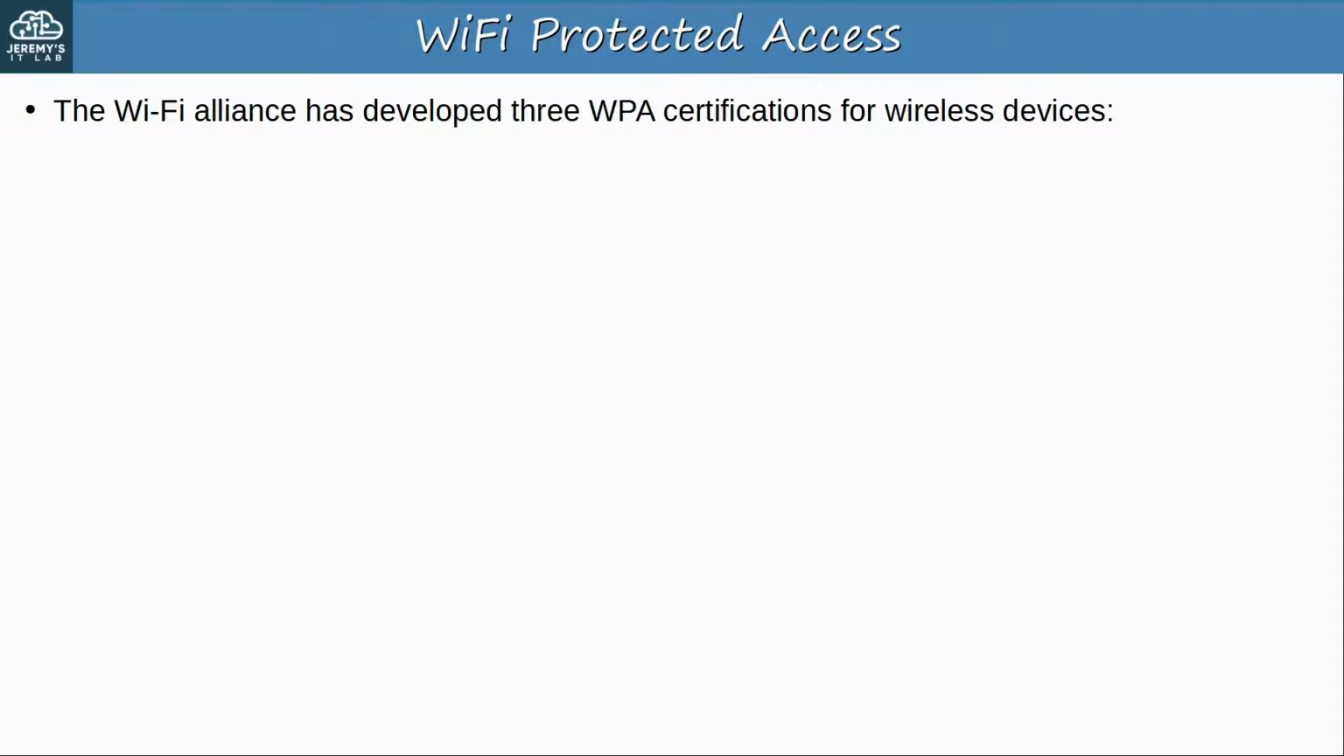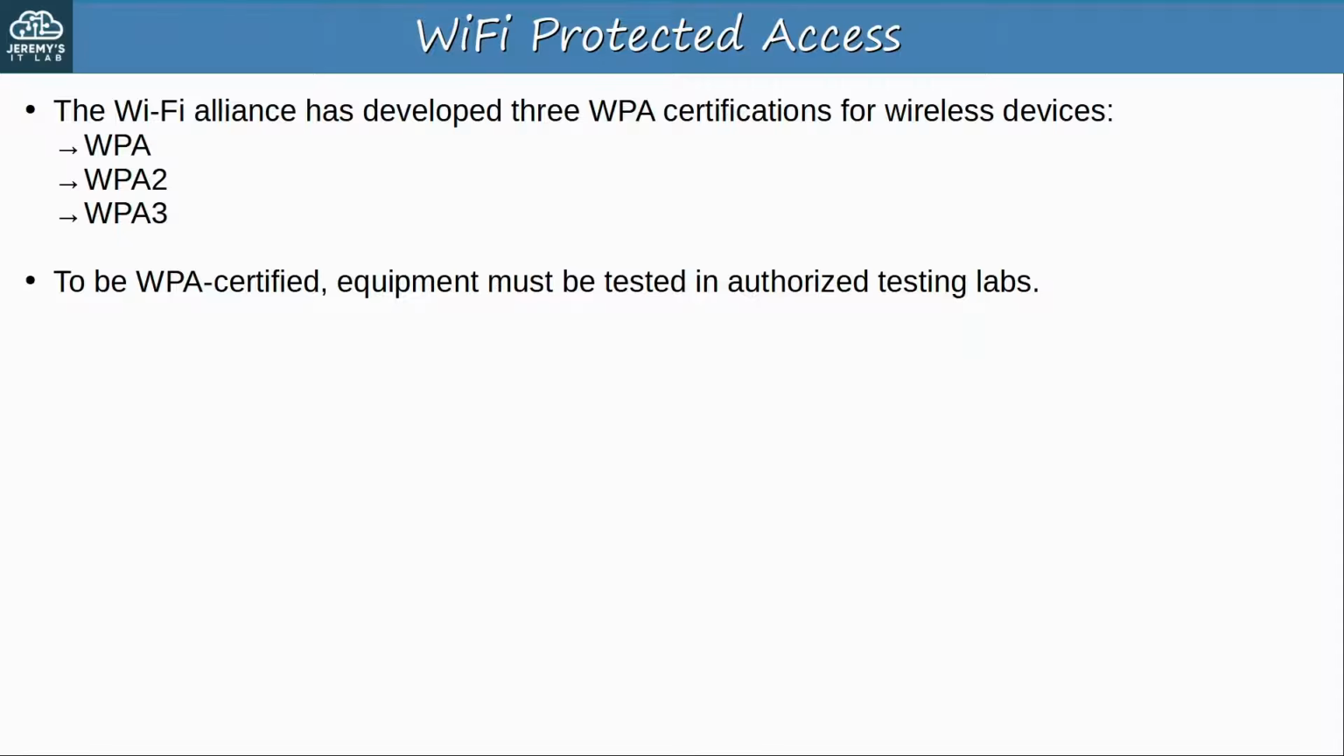The Wi-Fi Alliance has developed 3 WPA certifications for wireless devices: WPA, WPA2, and WPA3. Note that the first one is just called WPA, not WPA1. For a device to be WPA certified, it must be tested in authorized testing labs. This is just like how the Wi-Fi Alliance certifies devices for Wi-Fi 4, Wi-Fi 5, Wi-Fi 6, etc. They also certify devices for WPA, WPA2, and WPA3 security.